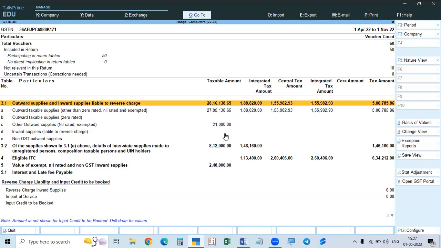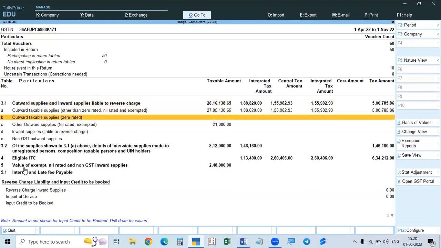This is the total amount. The value of this is exempt, nil rated. These are purchases. This is liability, sales, exempt goods sold. This is relating to the eligible ITC purchases, and this is the ITC.